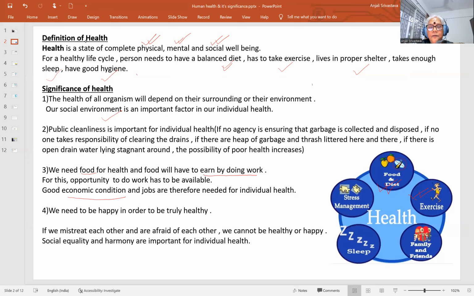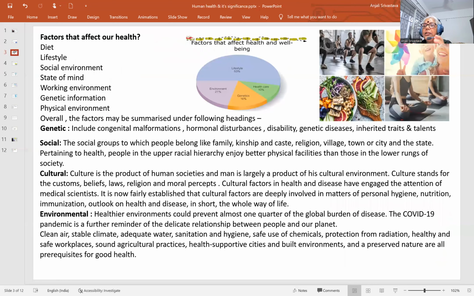Then we need to be happy. It is said that laughter is the best treatment for good health. Of course, laughter alone will not keep us healthy, but in general, a healthy life is related to a humorous life in one way or another. So these are stress management, being mentally fit, exercise, good sleep, and a good social environment for proper healthy conditions.